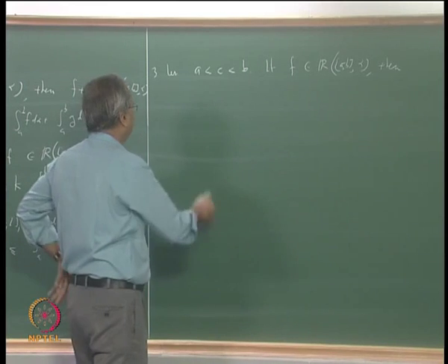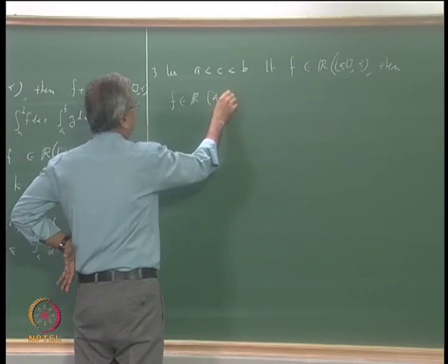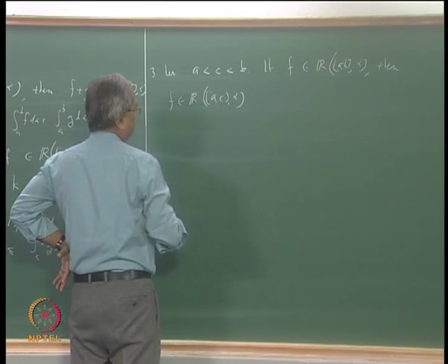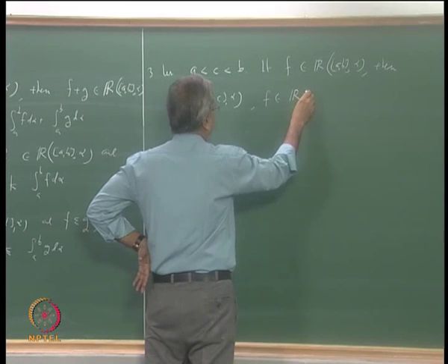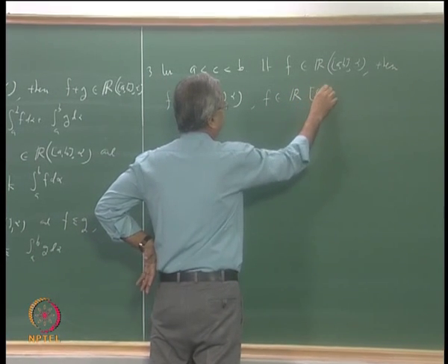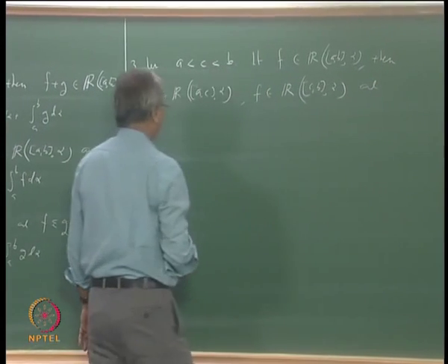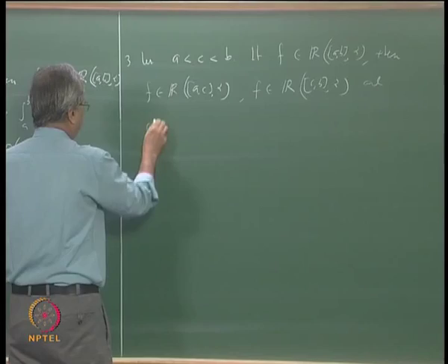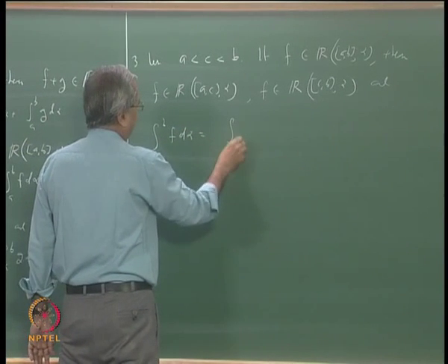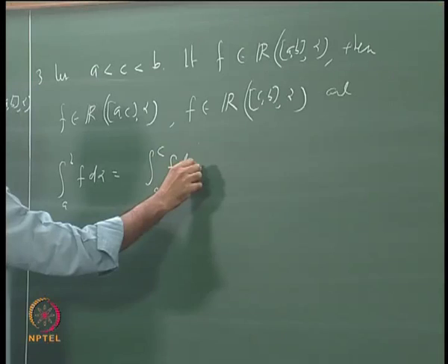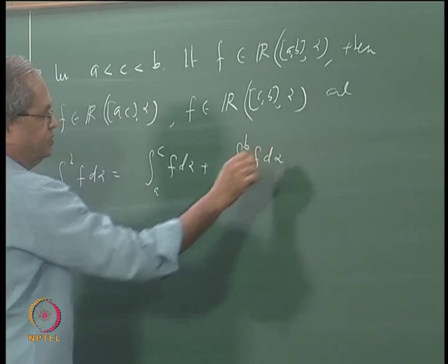That is, f is integrable over the interval [a, c], also f is integrable over the interval [c, b], and integral a to b f d alpha is equal to integral a to c f d alpha plus integral c to b f d alpha.